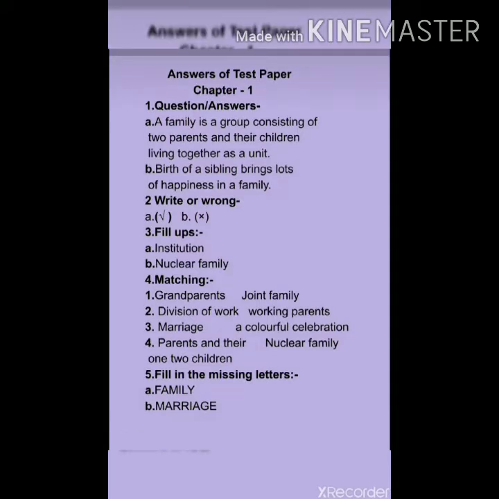Now see the third question. In the third question there were fill in the blanks. In the first blank you will fill institution. In the second it will come nuclear family. Then in question number 4 there was matching. See the matching: grandparents, joint family, division of work, working parents, marriage, a colorful celebration, parents and their one or two children, nuclear family. And in the fifth question, fill the missing letters. When you fill the missing letters, you will get the words family and marriage.